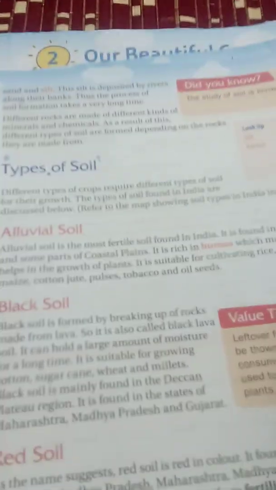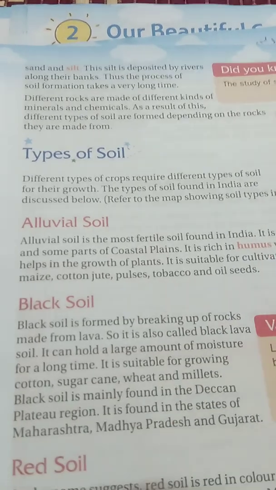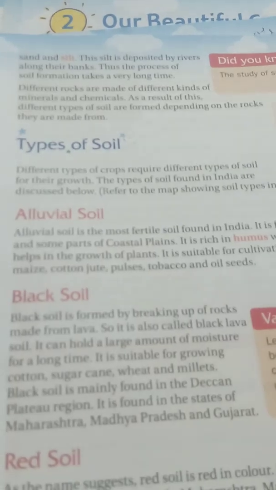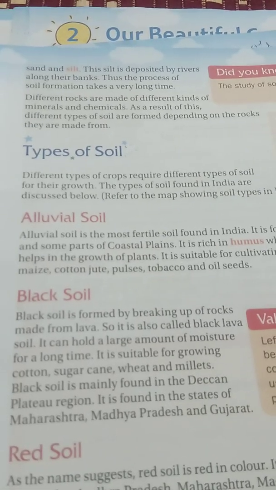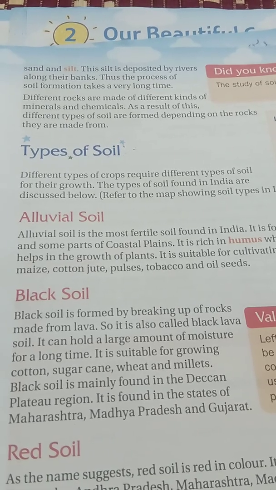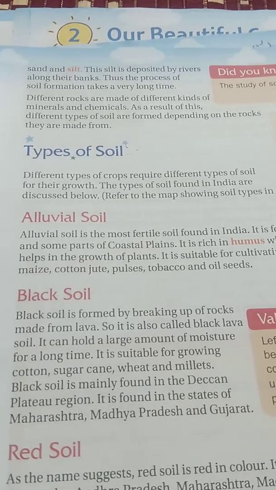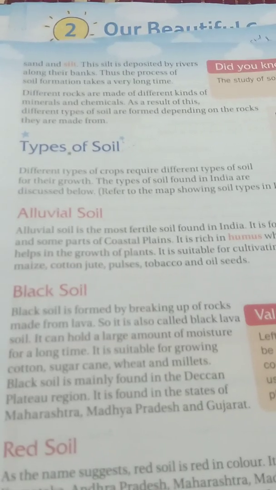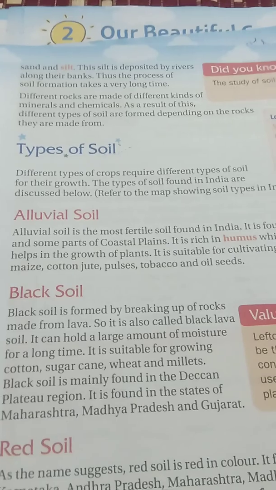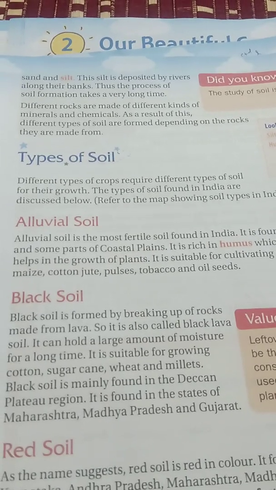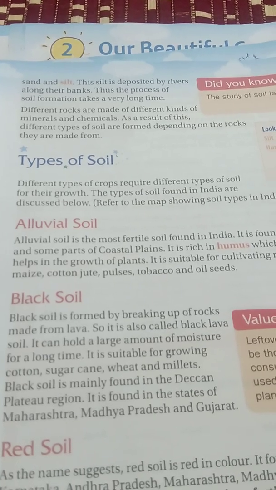Most of the soils we can see in the river bank areas. Different rocks are made of different kinds of minerals and chemicals, which give different types of soils. In Tamil Nadu and in India we can see many different types of soils, and they are formed depending on the different types of rocks.